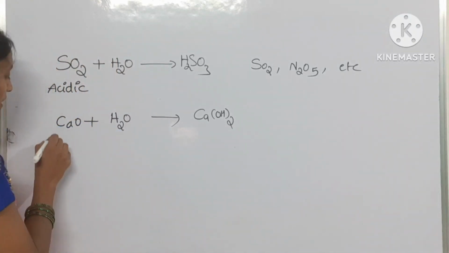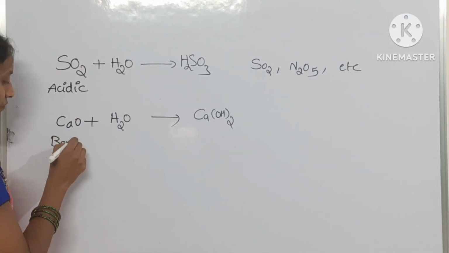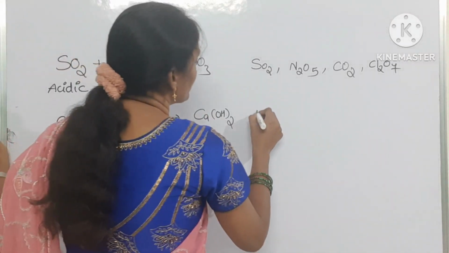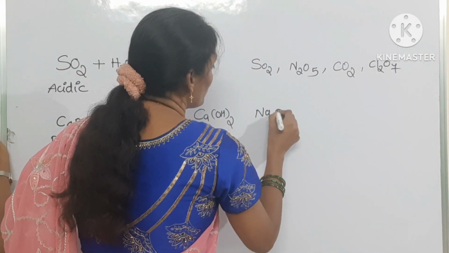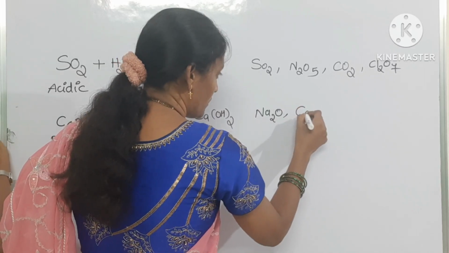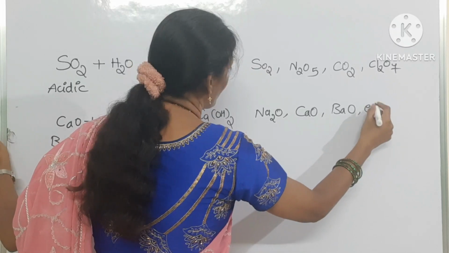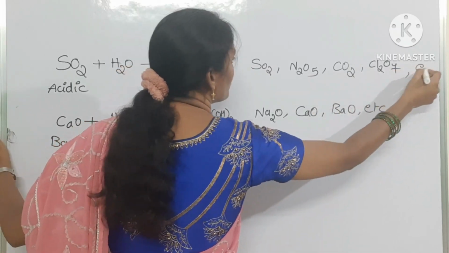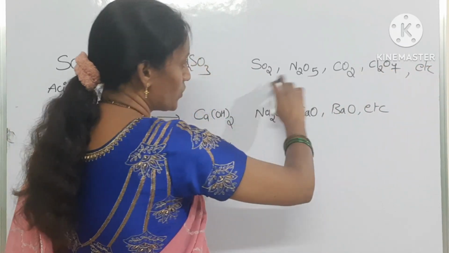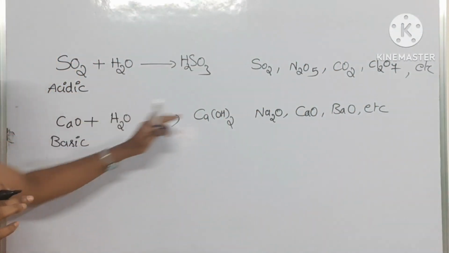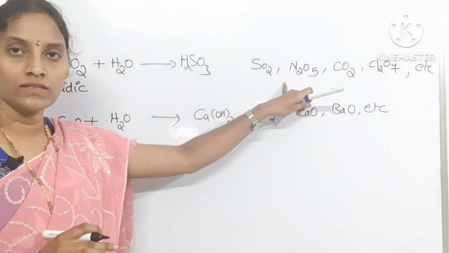This is the basic oxide, since it gives you a base. A few examples: Na2O, CaO, BaO, barium oxide, calcium oxide, and so on. The acidic oxide examples are SO2, N2O5, CO2, Cl2O7.